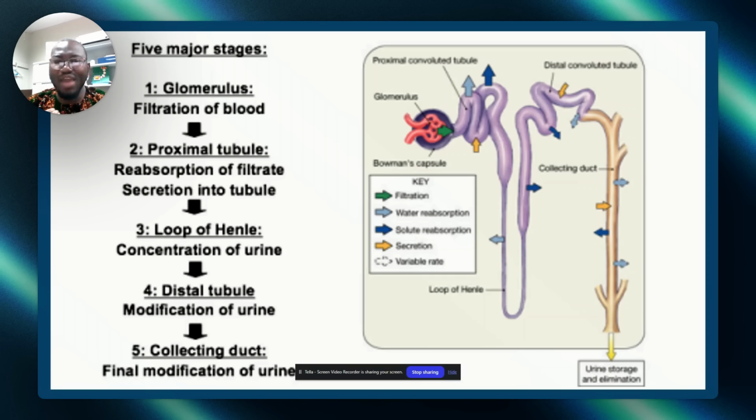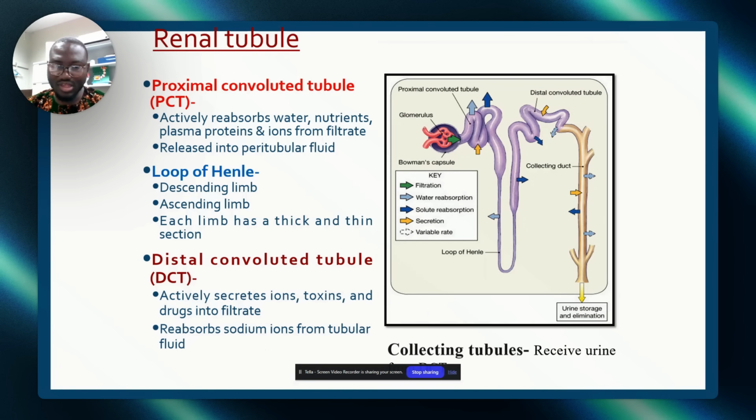Now, to recap everything I just discussed: the glomerulus filters blood, proximal tubules, reabsorption of filtration and secretion into the tubule, loop of Henle, concentration of the urine, distal, modification of the urine, collecting duct, final modification of the urine. This is where all these things happen. This is still discussing things that are actively reabsorbed. If you need this slide, just tell me, I'll drop it to you in the comment section, all right?